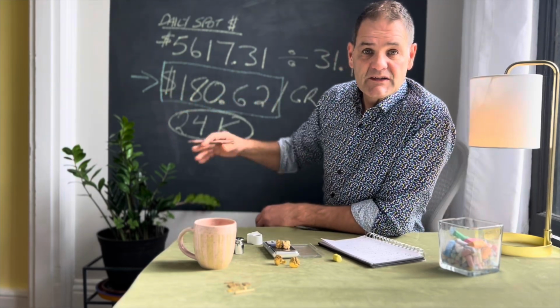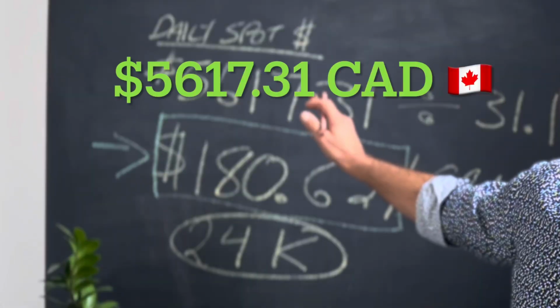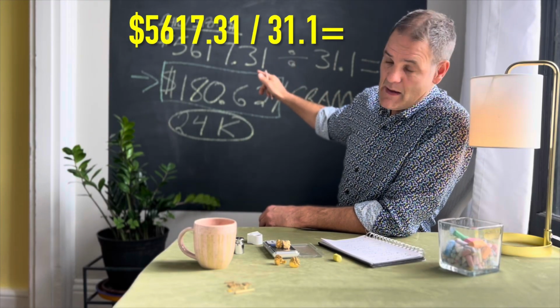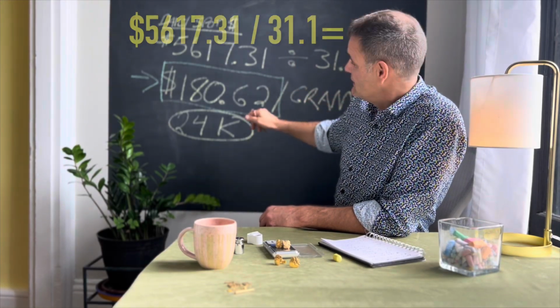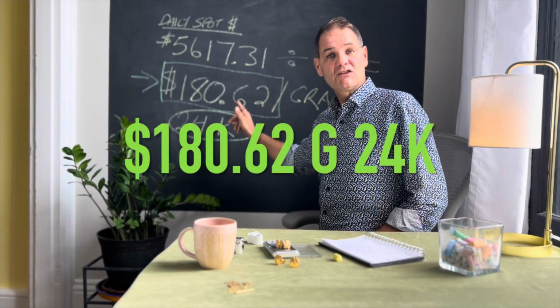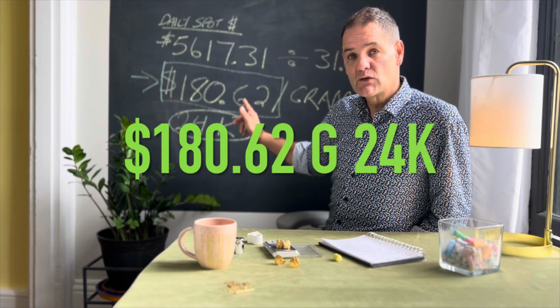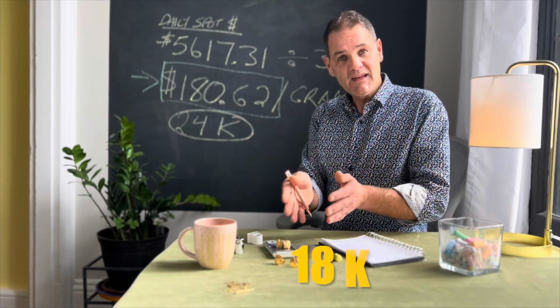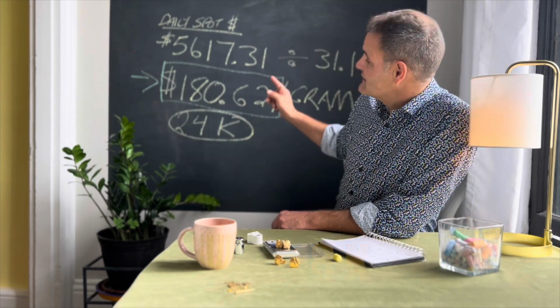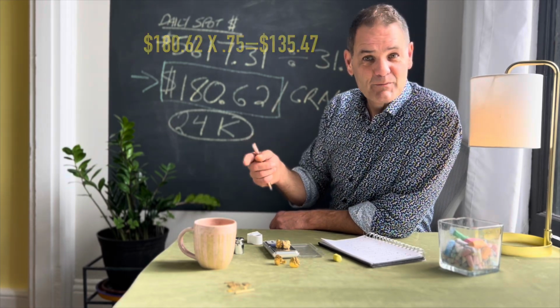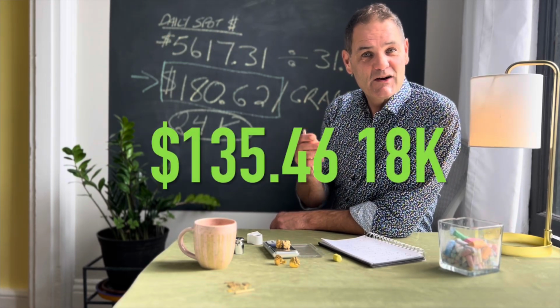Now, once we understand the daily spot market price of $5,617.31, we can simply divide that by 31.1, which will give us $180.62. Now, that's for pure 24 karat. Because we have 18 karat, we simply times that number by 0.75, and you'll get your 18 karat price.